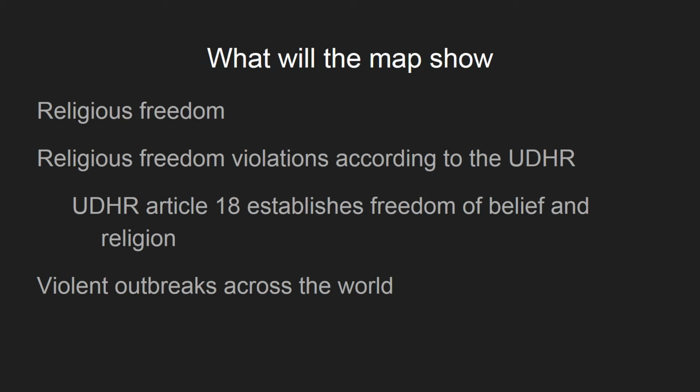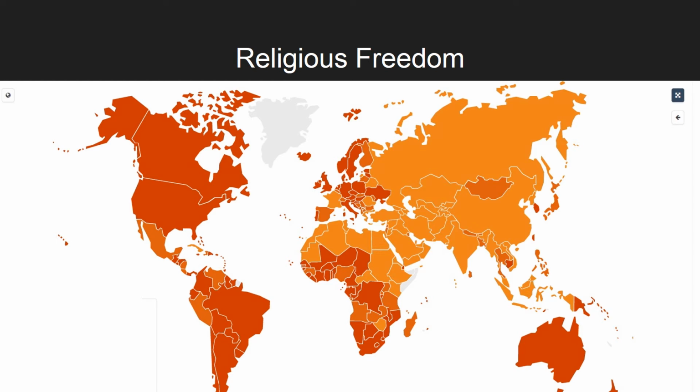The third mapping I'll be showing you correlates these religious violations to violent outbreaks. So it kind of overlays those two maps to see what's going on there. So this first map is religious freedoms. The darker areas indicate more religious freedoms.